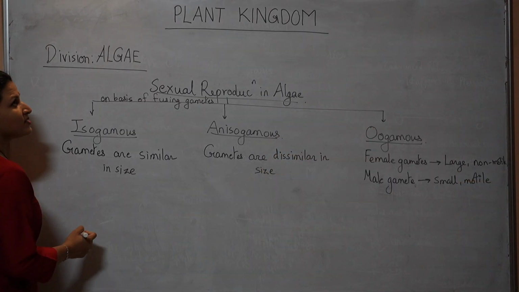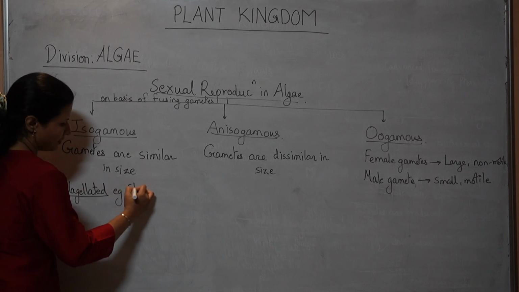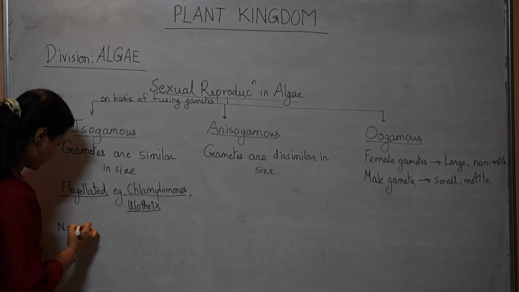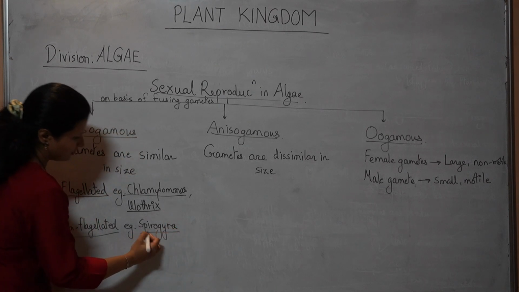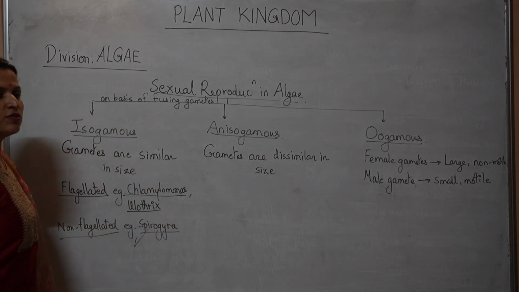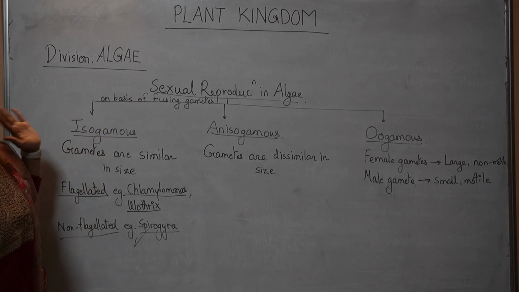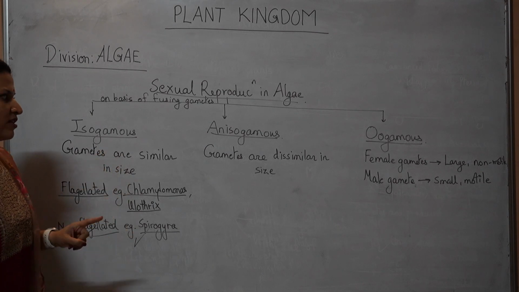In isogamous, the gametes may be flagellated, example Chlamydomonas, Ulothrix, or they can be non-flagellated, example Spirogyra. These are important examples from NCERT, especially the Spirogyra example of non-flagellated. Spirogyra has non-flagellated isogametes. Chlamydomonas has flagellated isogametes. Like this you have to remember.